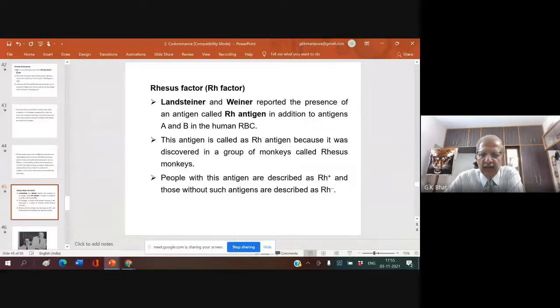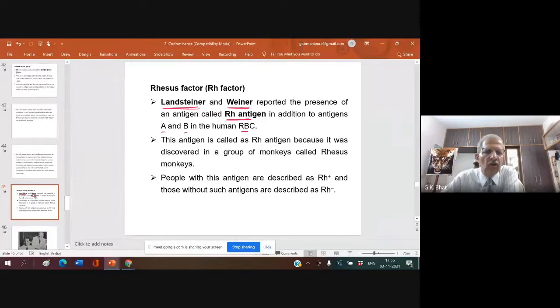I hope you have studied about RH factor last year. Just note down one sentence: Landsteiner and Wiener reported the presence of RH antigen in human beings along with the antigen A and B in the human RBC. Very important sentence. Those who have RH antigen are called RH positive. Those who do not have RH antigen are called RH negative.